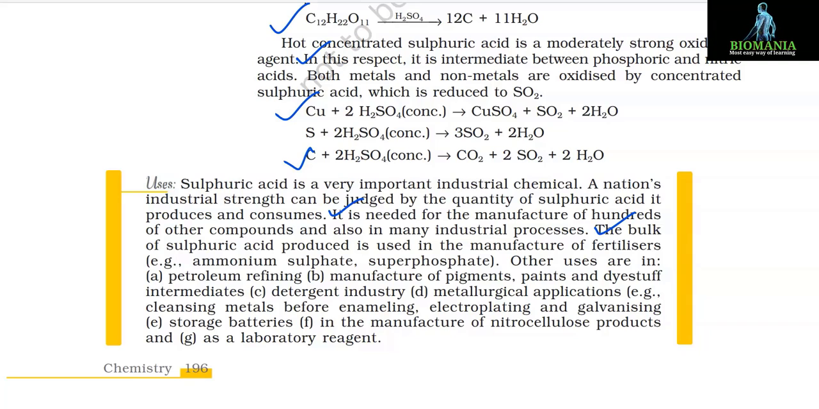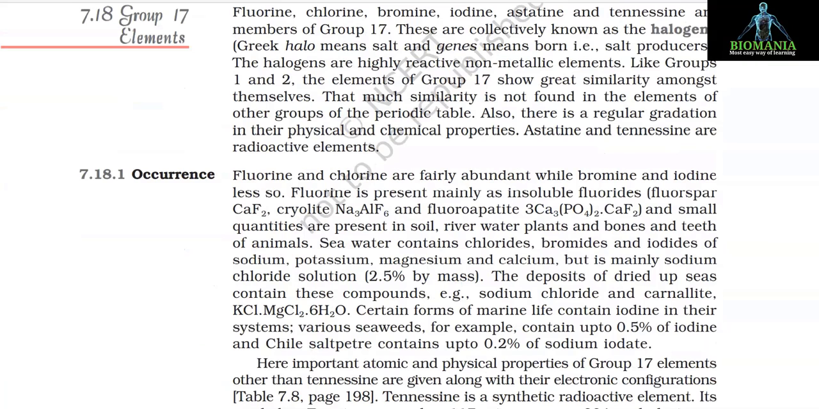Other uses are in petroleum refining, manufacture of pigments, paints and dyestuff intermediates, and next one is detergent industry, and after that metallurgical applications. Examples are cleansing metals before enameling, electroplating and galvanizing, and after that storage batteries, and in the manufacture of nitrocellulose products, and the last one is as a laboratory reagent.